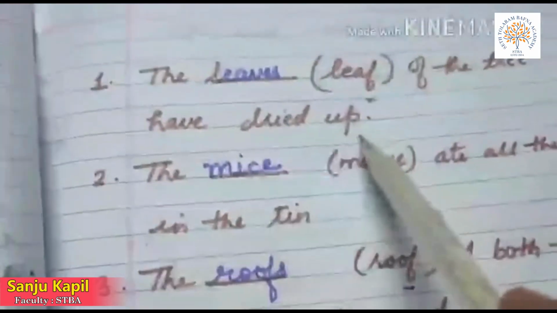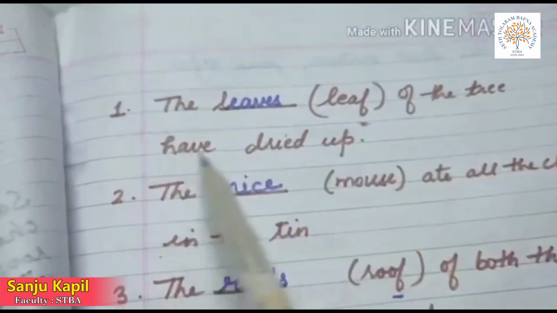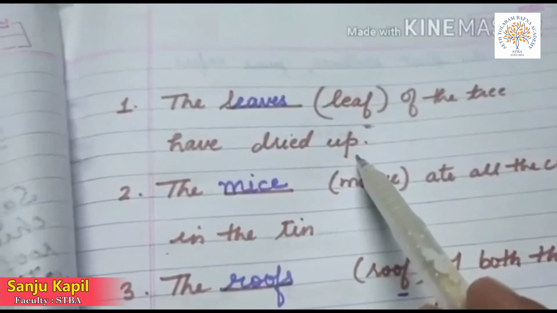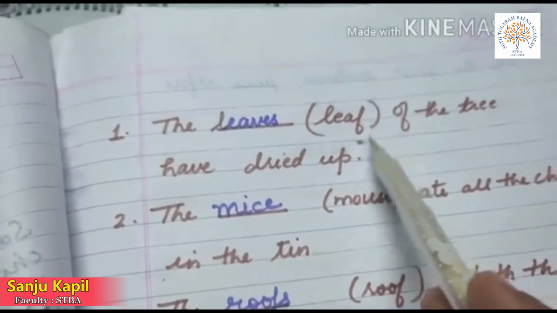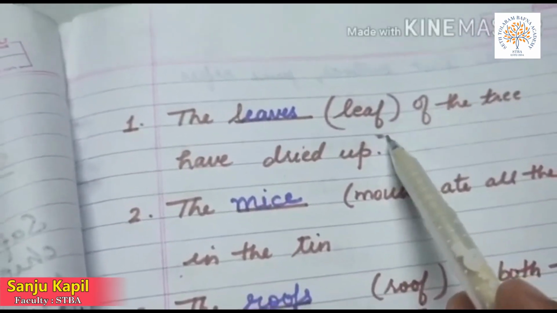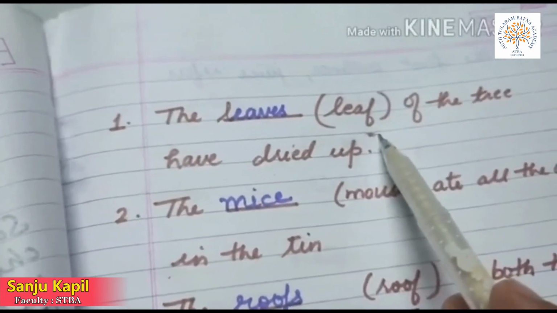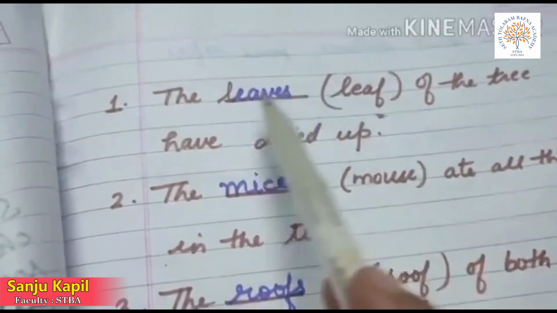Now, the plural form of the noun. The dash leaf of the tree have dried up. If the noun ends in f or fe, to become plural, f or fe is changed into ves. So the plural form of leaf is leaves.